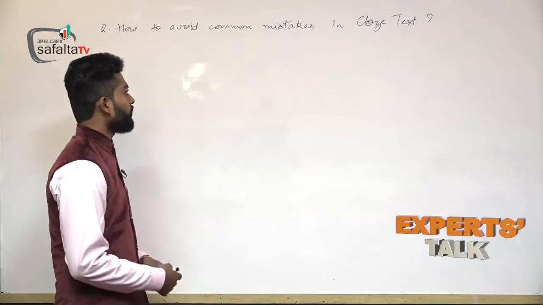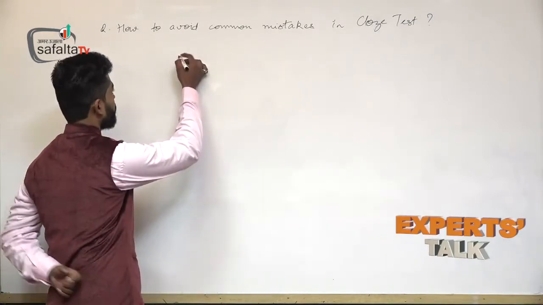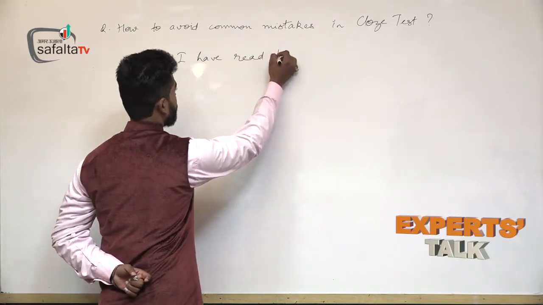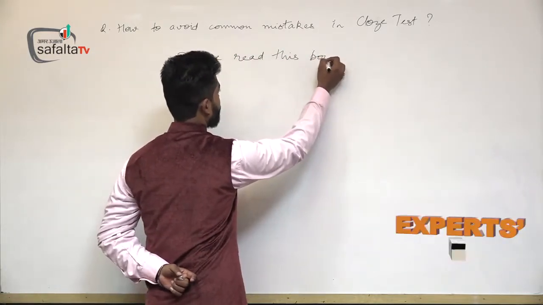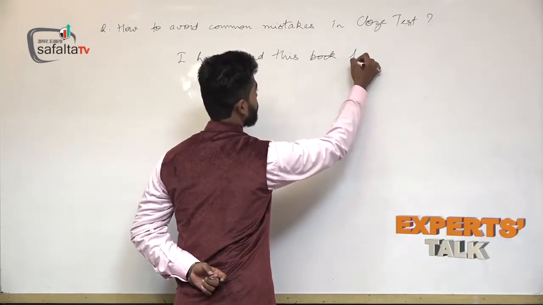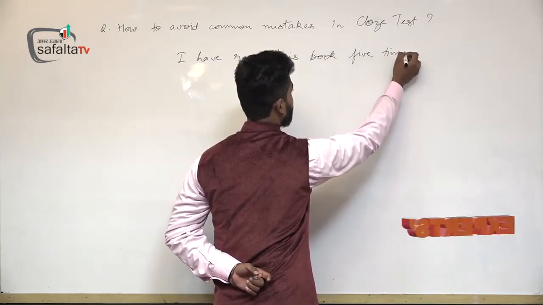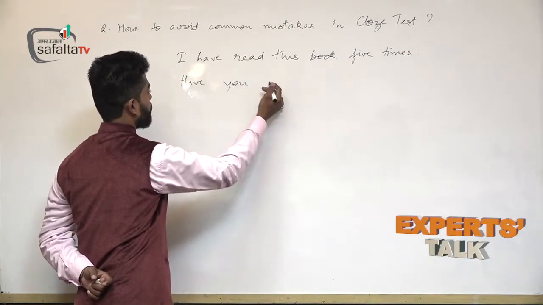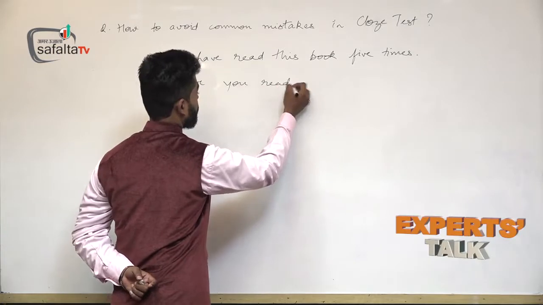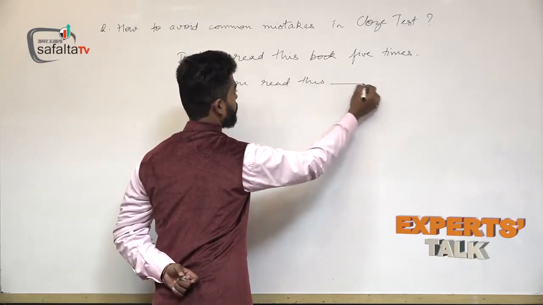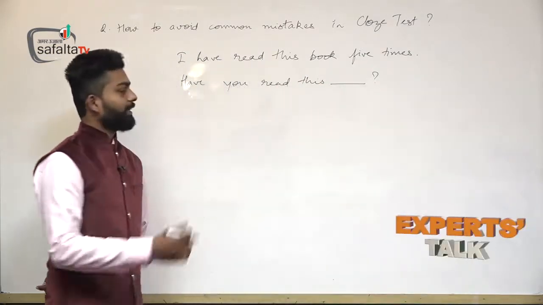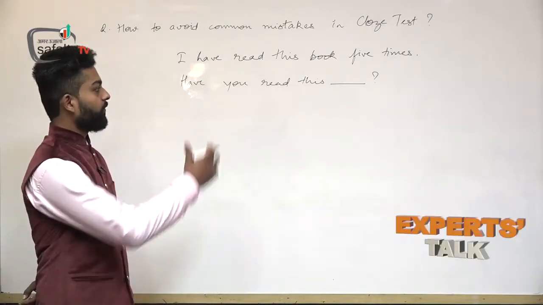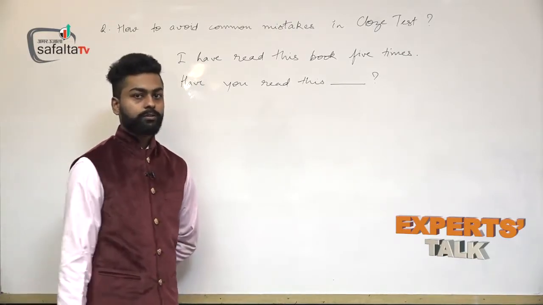So, suppose there is a sentence given. I have read this book 5 times. Have you read this? Then a fill-up is there, and after that a question mark.